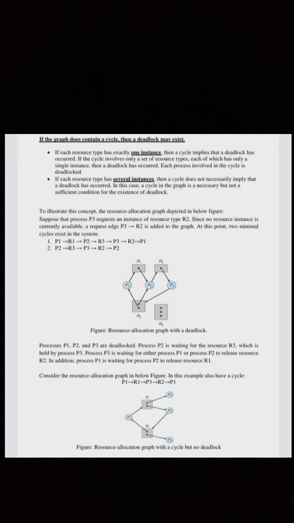At this point, two minimal cycles exist in the system. See the figure. Processes P1, P2, P3 are deadlocked. Process P2 is waiting for the resource R3, which is held by process P3. Process P3 is waiting for either process P1 or process P2 to release resource R2. In addition, process P1 is waiting for process P2 to release resource R1.